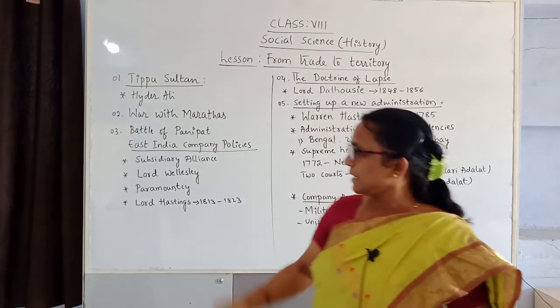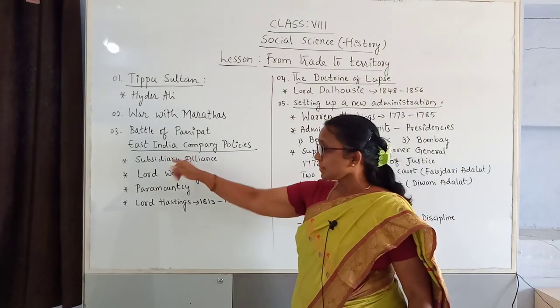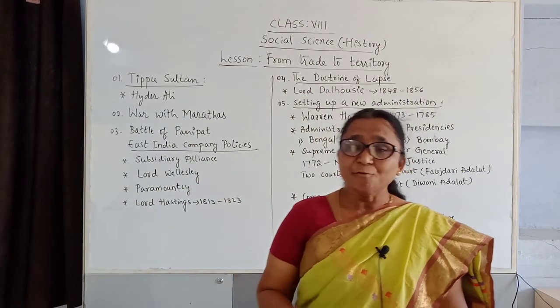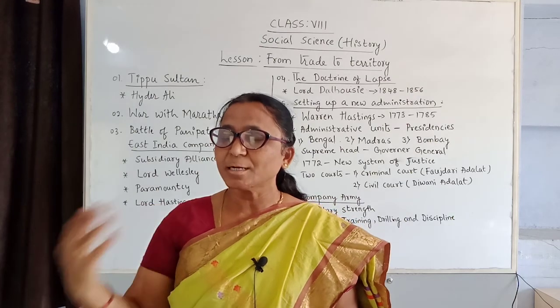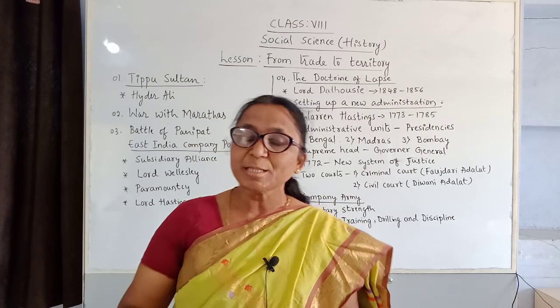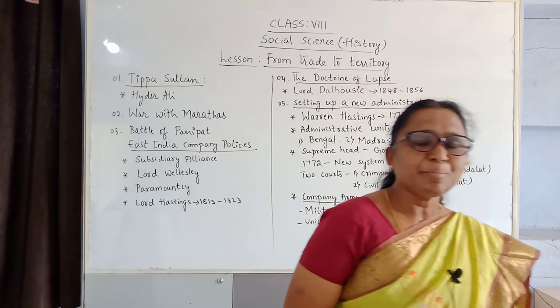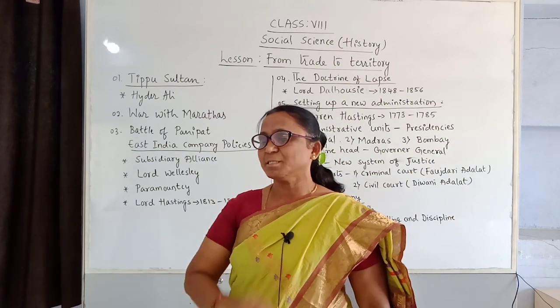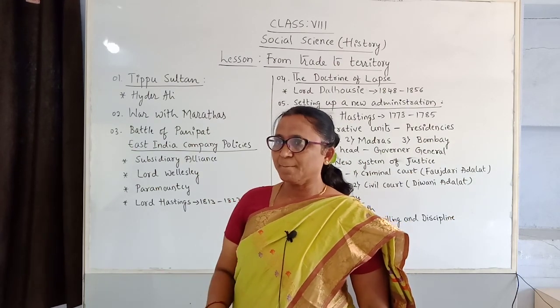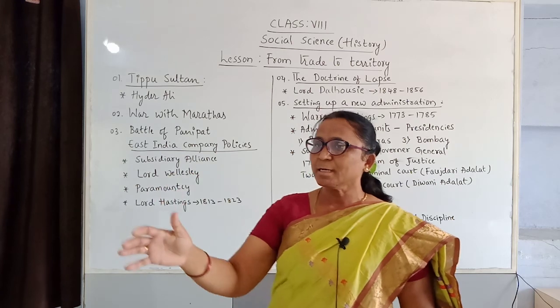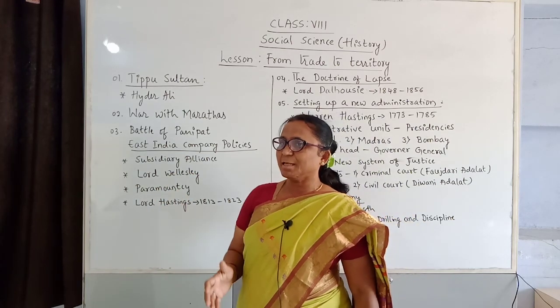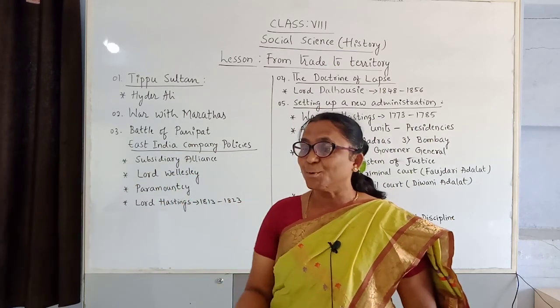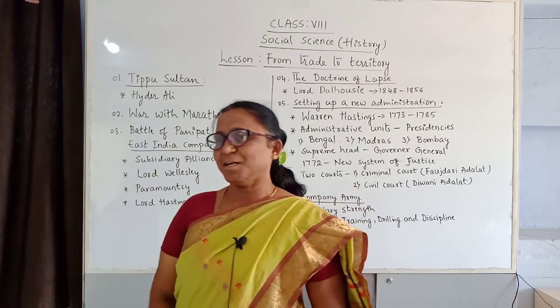For example, in subsidiary alliances, a subsidiary force was there. Force means the king has to surrender all the arms. If they conquer a different part of the country, they take permission from the East India Company. They will give all the weapons and everything, and if they fail to give, the land goes to the British.